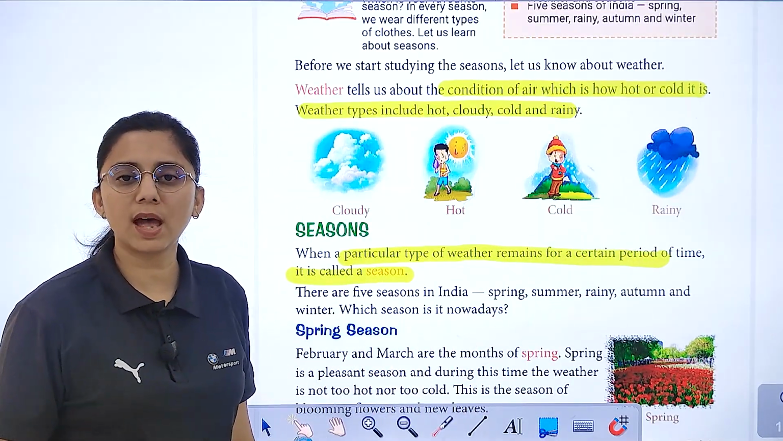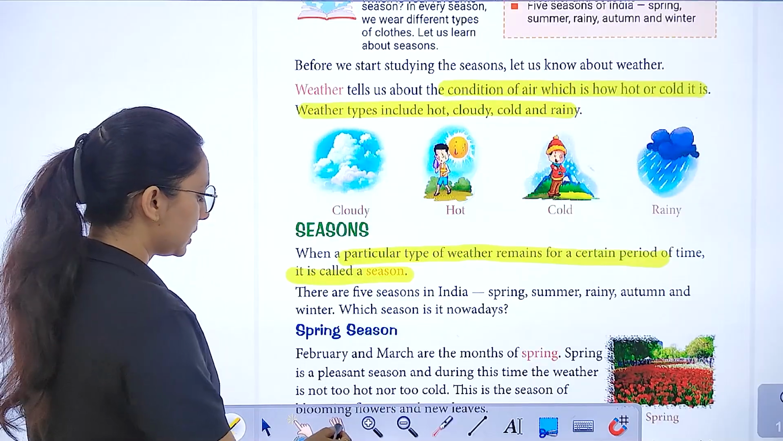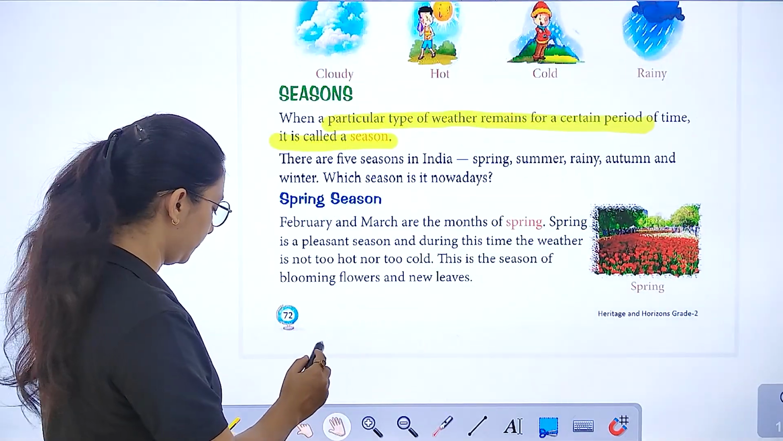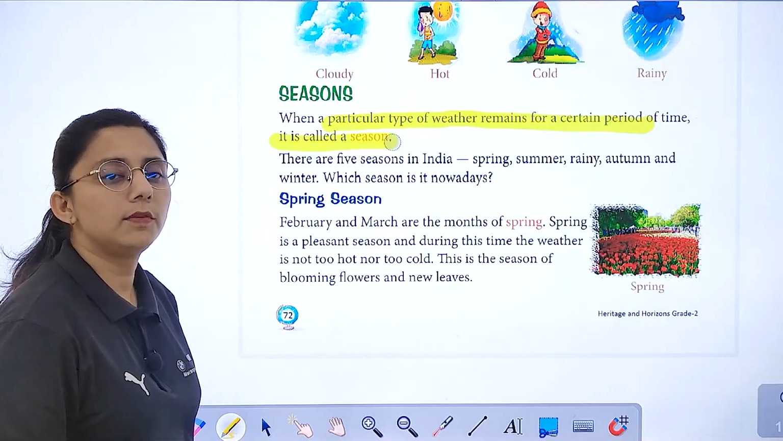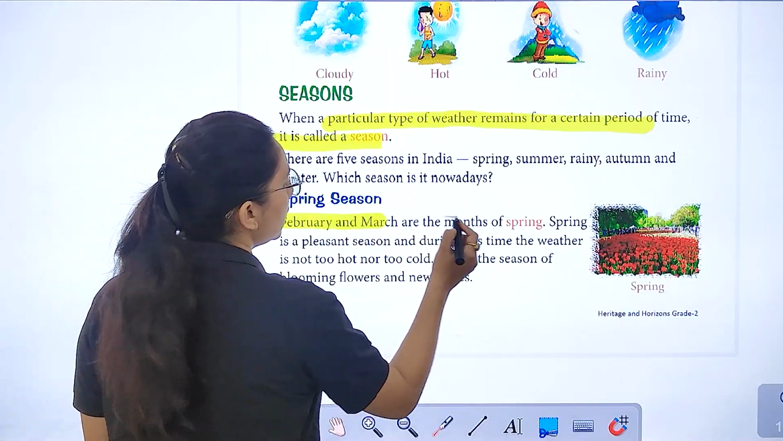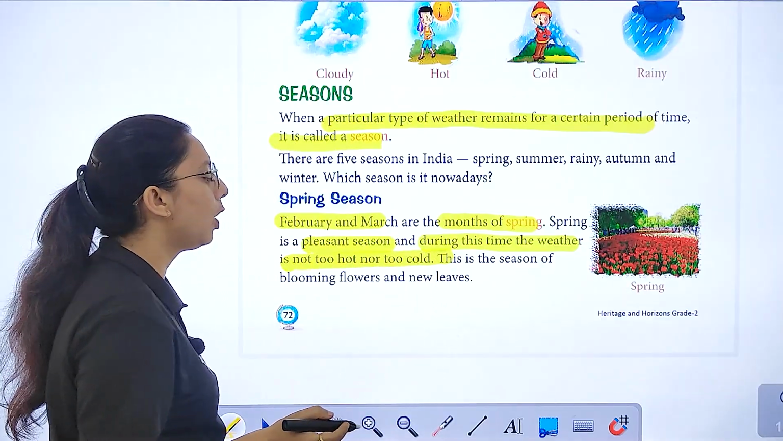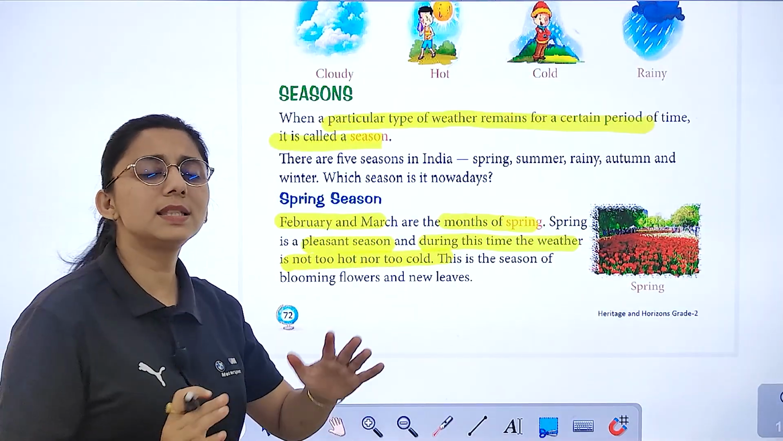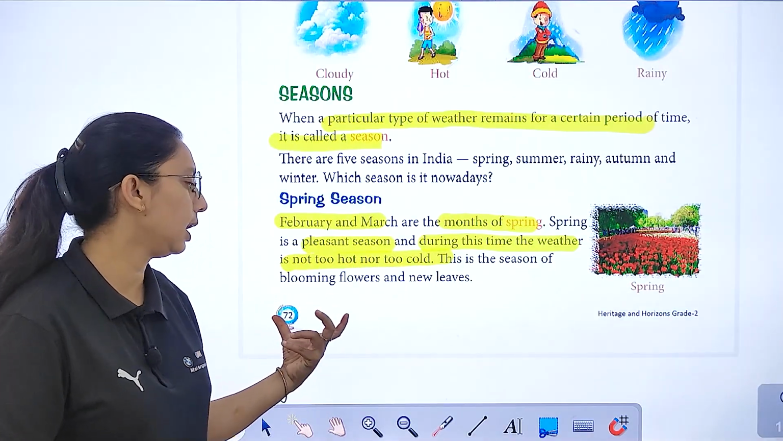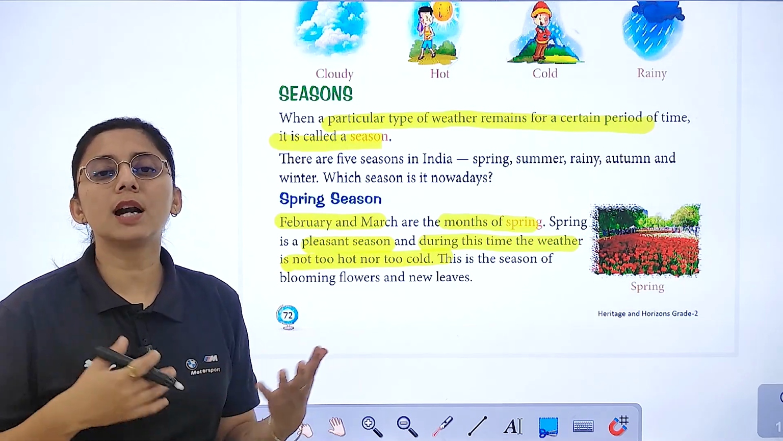How many seasons do we have? We have 5 seasons. Let's study them. First is spring season. What is spring season? We have February and March as the months of spring. It is a pleasant season. During this time, weather is not too hot, not too cold. Right? Neither is there too much heat, nor too much cold. And you may see that new flowers bloom.